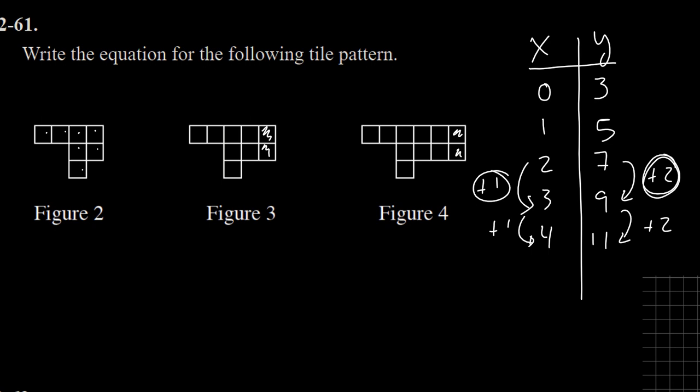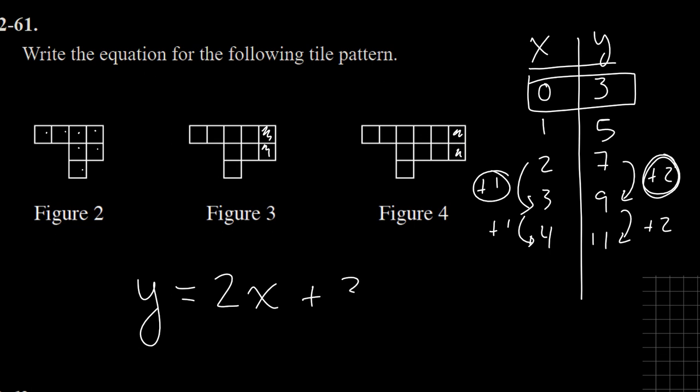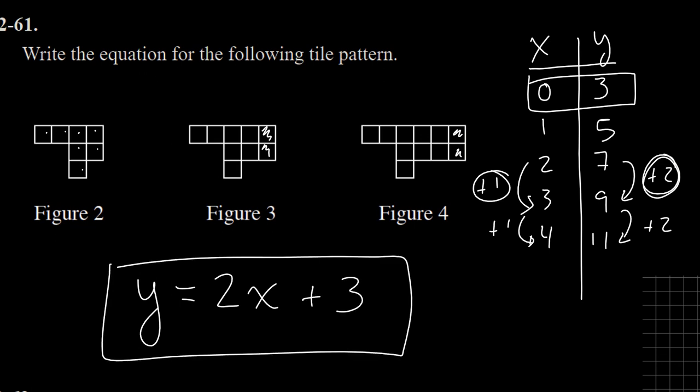So 3, 4, 5, 6, 7. So now I know figure 0 would have 3 tiles in it, and I can write the equation. If y is the number of tiles, y equals 2 times the figure number and then plus 3 starting tiles. So if x and y are defined properly, that would be the equation for this situation.